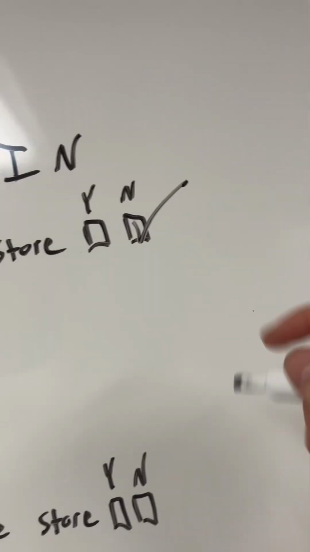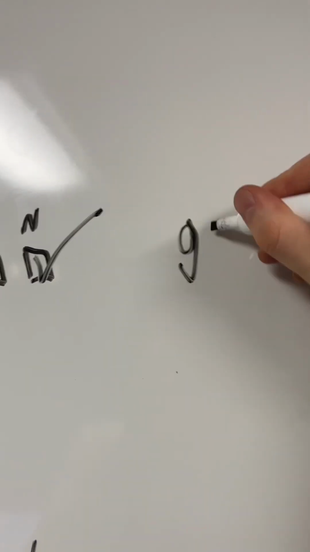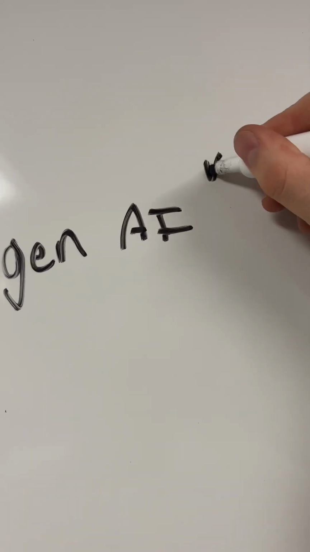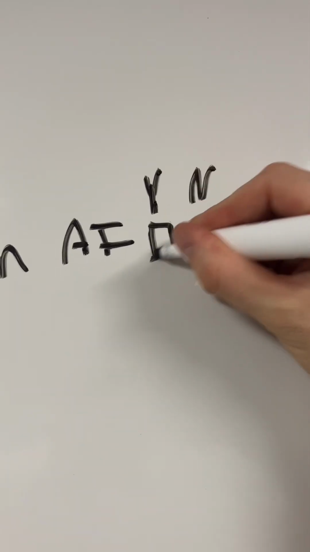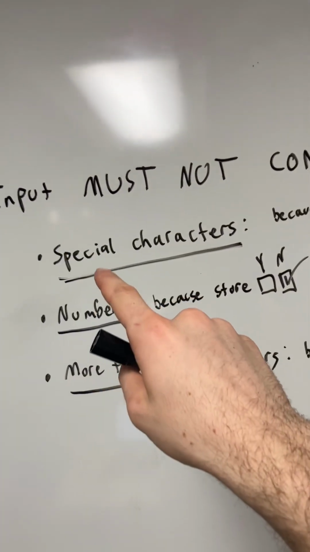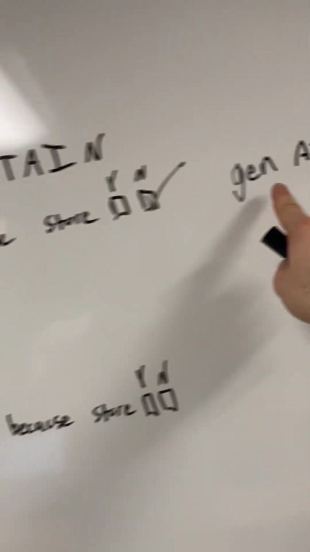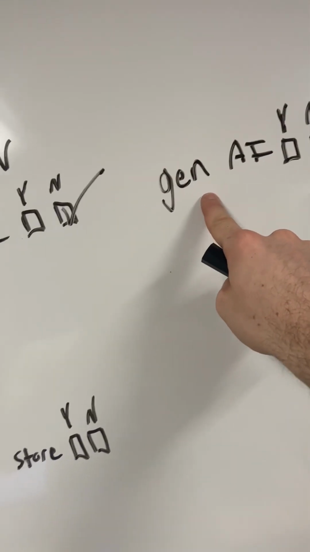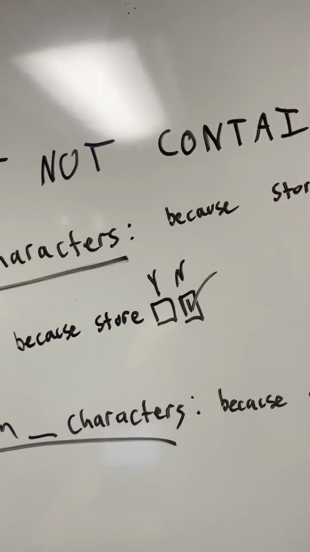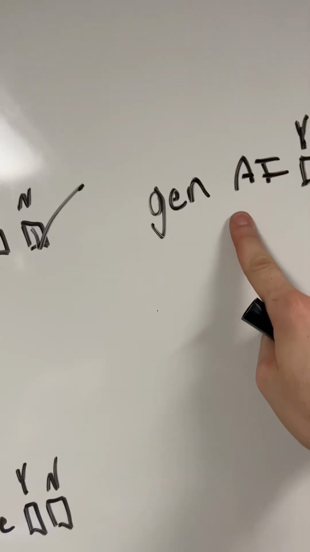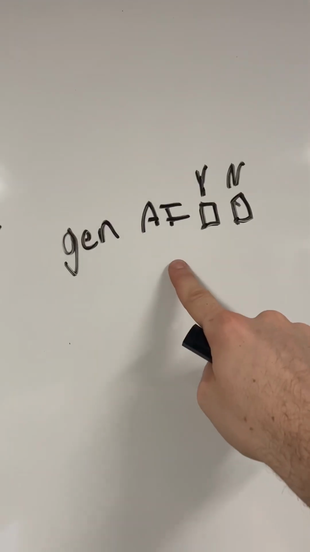It might break something else, and that is our generative AI, our image maker. I don't actually know what we're allowed to send to it. So remember that the name of the product is based on what the customer inputs into the store. So what they input goes to the generative AI, comes back with an image, and then it comes back and gets uploaded into the store. So we know the store allows these characters. We don't know if the generative AI does. So we're gonna test that in a bit too.